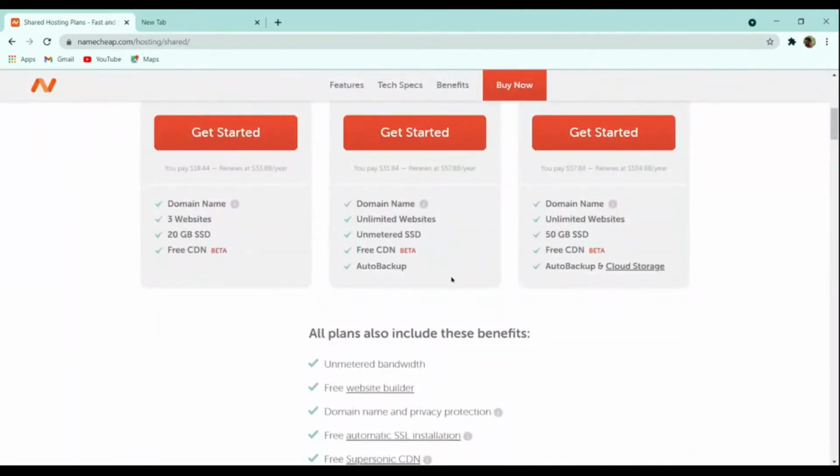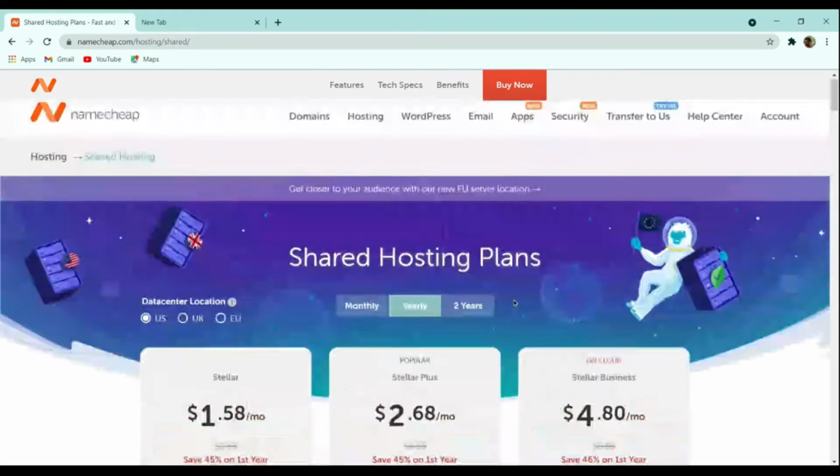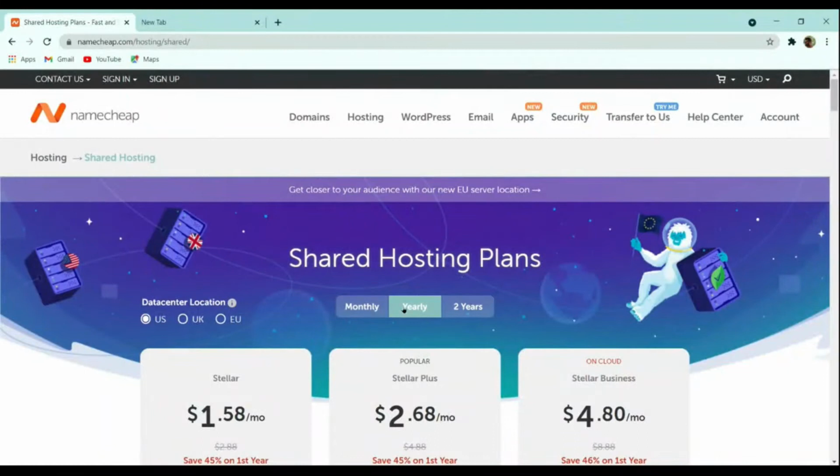It also gives you SSL protection, so your website doesn't show up as a potential threat to any user, and it also gives you a domain name for free. There are some more benefits like unlimited bandwidth and privacy protection that you get with all Namecheap hosting. If you purchase any of these hosting plans, you will get privacy protection and all.